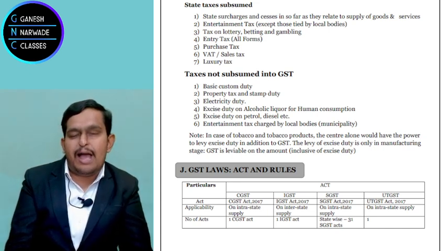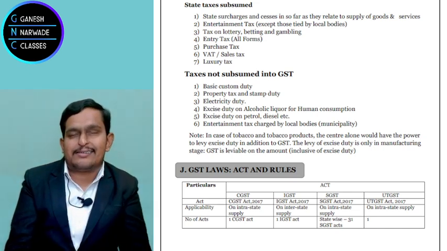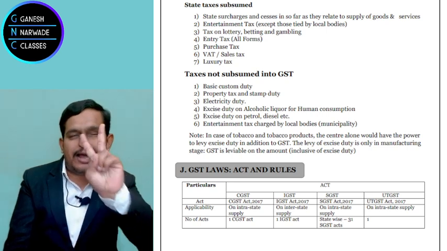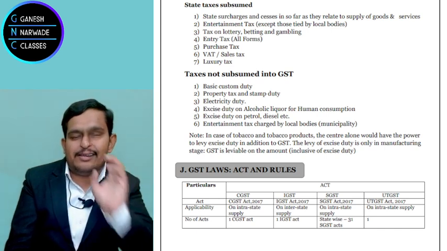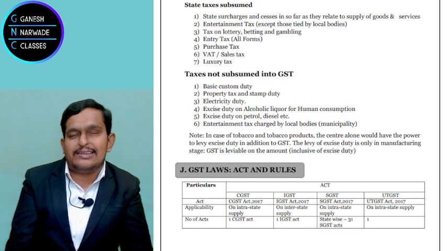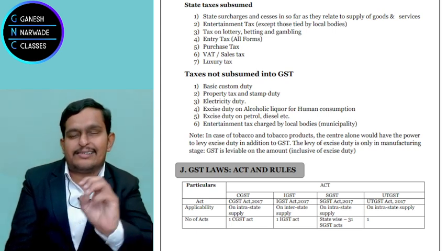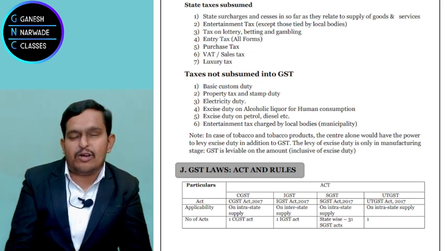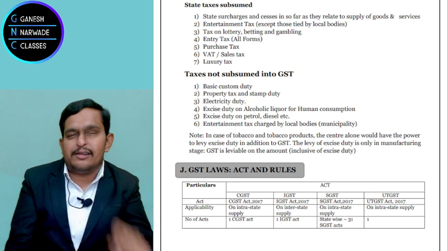If a sale happens within one state, then we call it intrastate supply. And on that, there are two taxes levied, one by the central government, that we call CGST, and another by the state government, that is SGST.